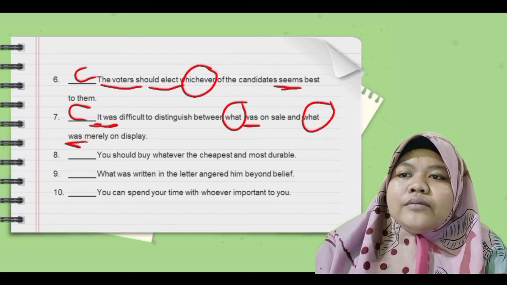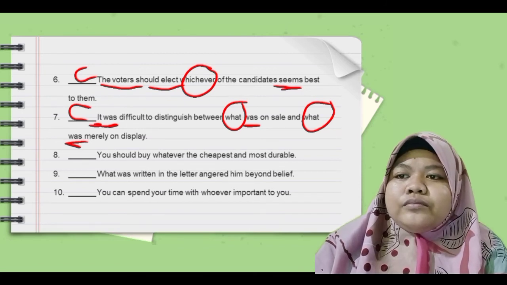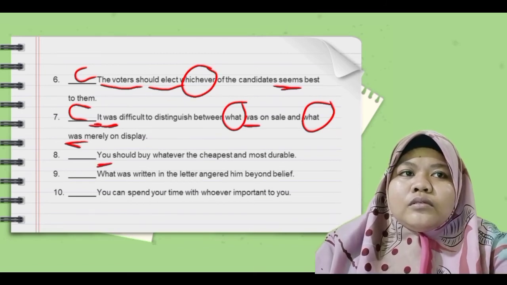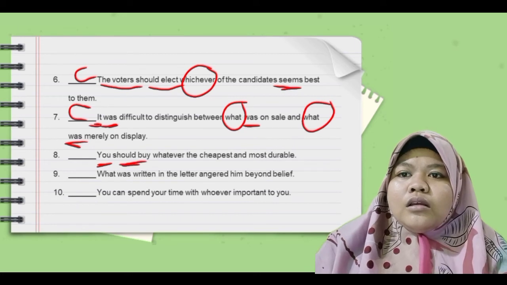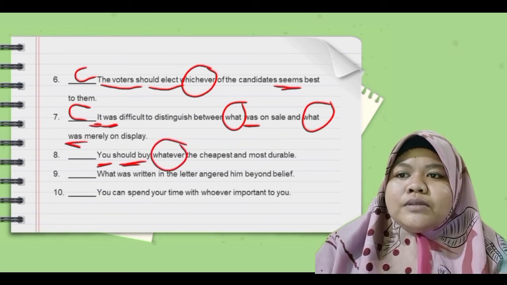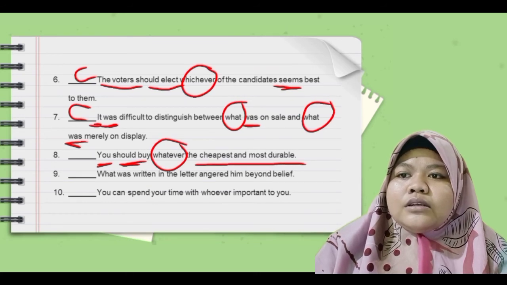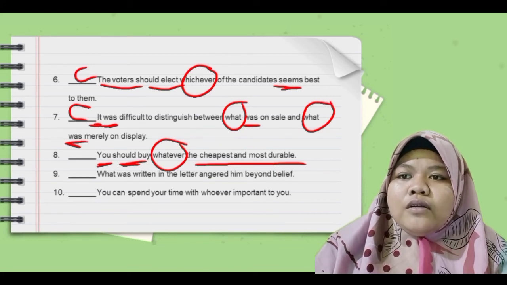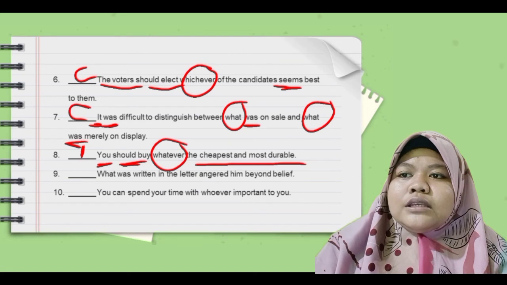Number 8. You should buy whatever the cheapest and the most durable. You is the subject, should buy is a verb, whatever is the connector subject, and the cheapest and most durable is a noun. If you want to make it correct, you should put is as a verb after whatever. So number 8 is incorrect.